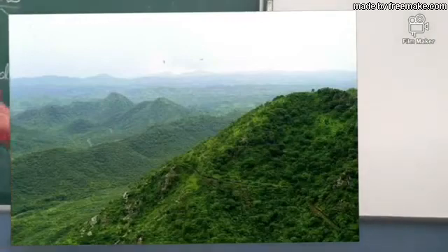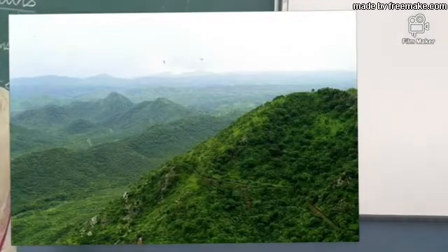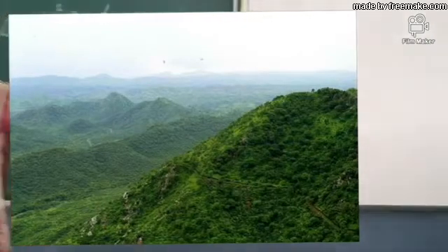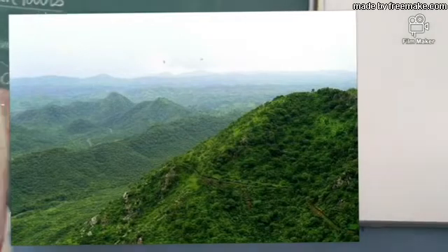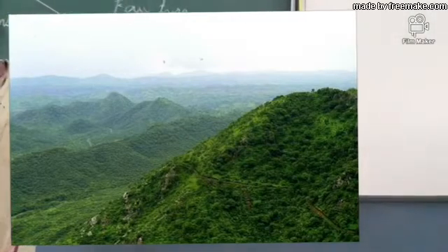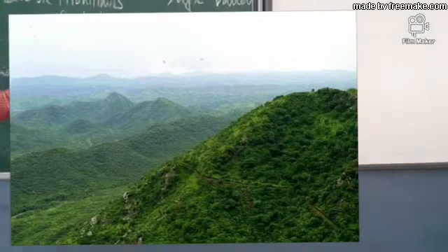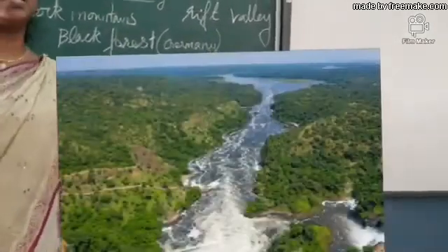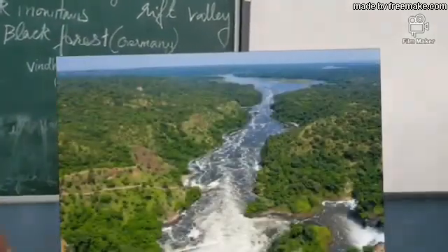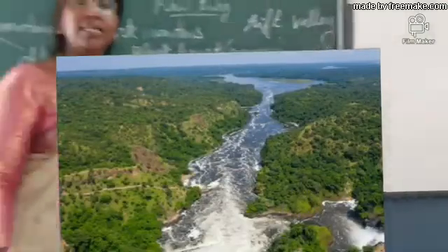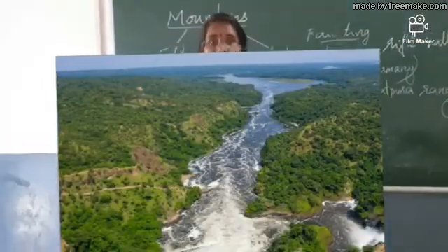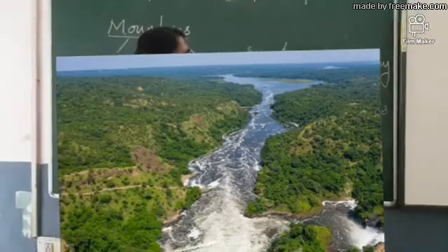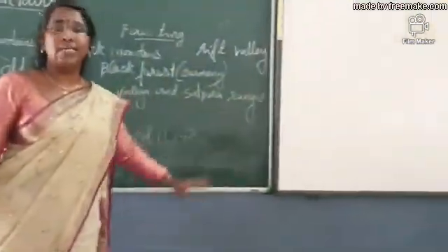That is not a cake here. Black Forest is the name of a mountain in Germany, that is a block mountain. And in India, you know which is a block mountain. You must have heard about the Vindhya and Satpura ranges near the Narmada Valley. The river Narmada in India flows through a rift valley which is formed by these Vindhya and Satpura ranges.